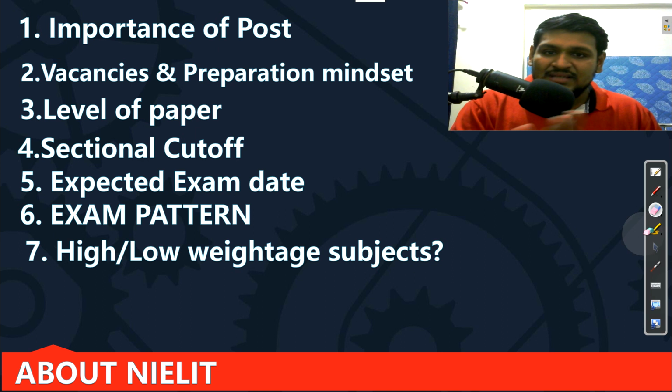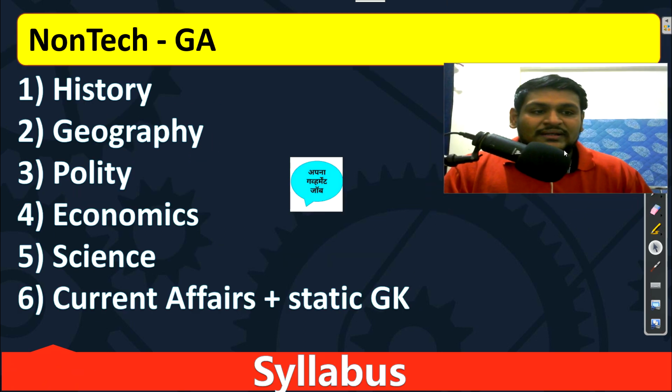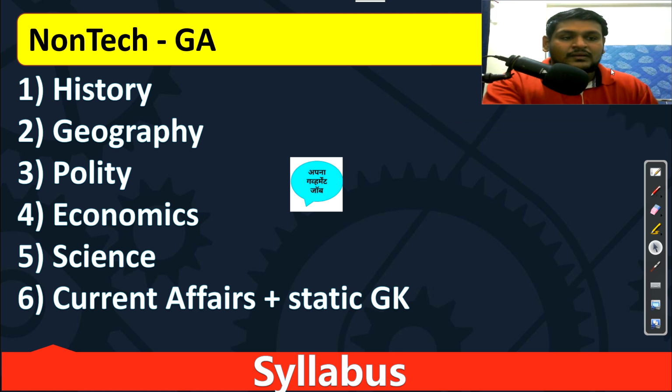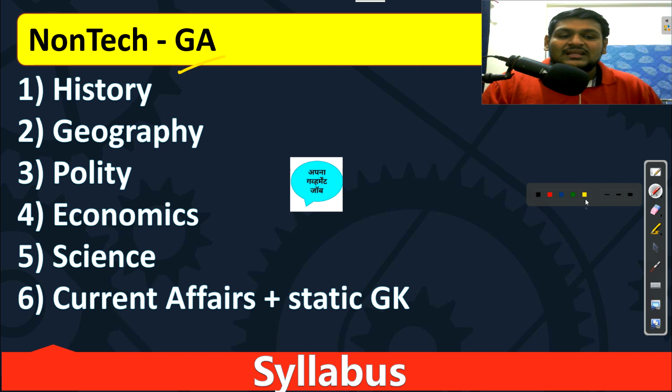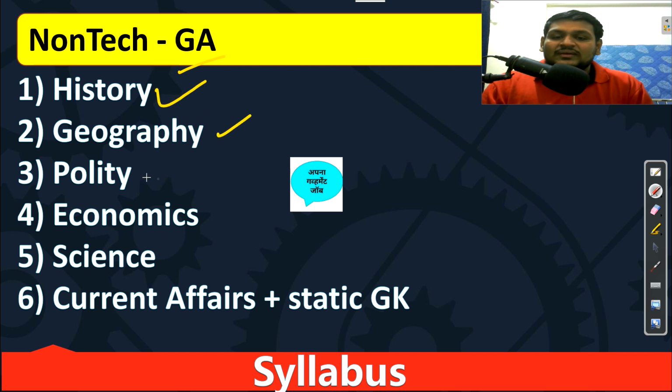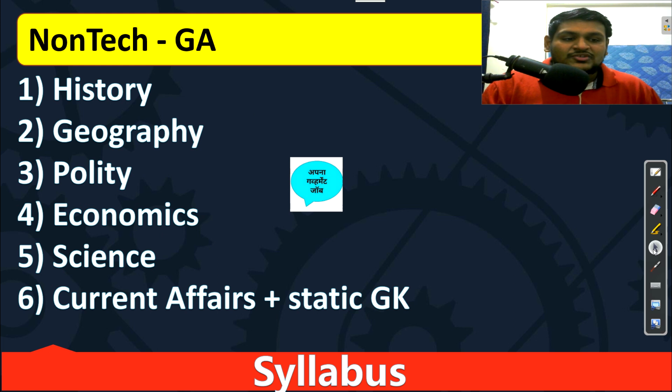Now we will discuss the syllabus for your technical and non-technical portions. First let's start with the non-technical portion. First we have general awareness. In general awareness we have history, geography, polity, economics, science, current affairs plus static GK that we need to study. So this is the first subject.